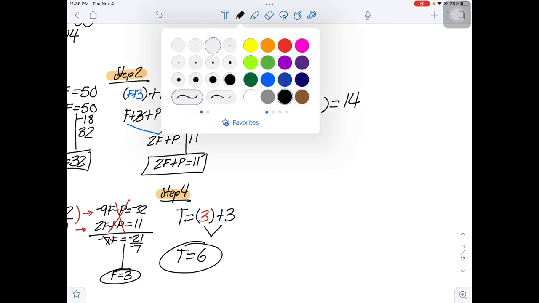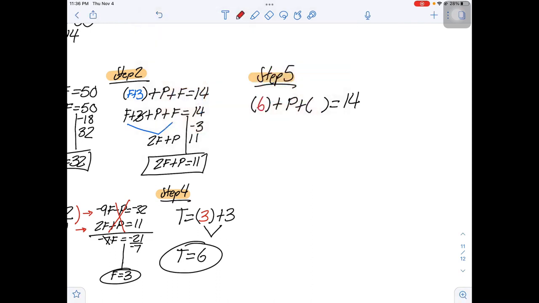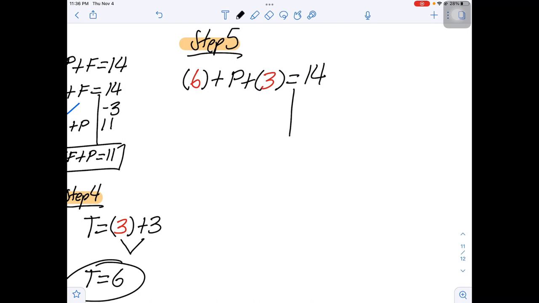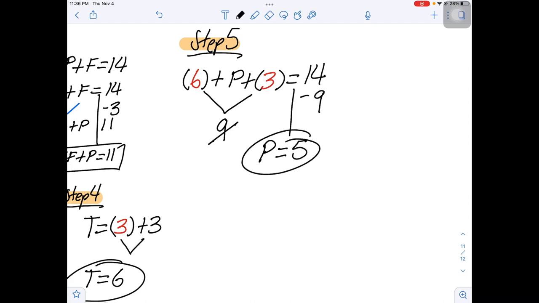So t was 6, f was 3, and we are going to solve here. So 6 plus 3 is 9. I immediately have to move this 9 over as minus 9, and I get p is equal to 5.